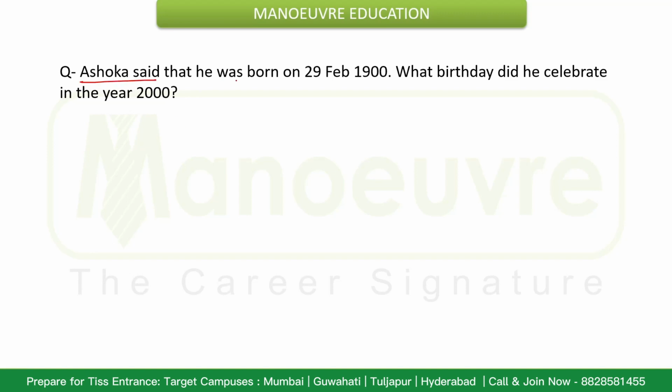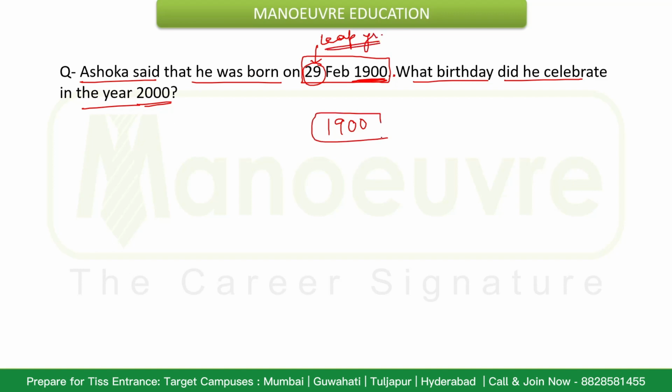Ashoka said that he was born on 29th Feb 1900. What birthday did he celebrate in the year 2000? Okay. Now if we focus on this 1900, now 29th Feb is possible only in leap year. 29th Feb is possible only in leap year. And if you focus on this 1900, this 1900 although is a century year, but it is not divisible by 400. It is not divisible by 400.